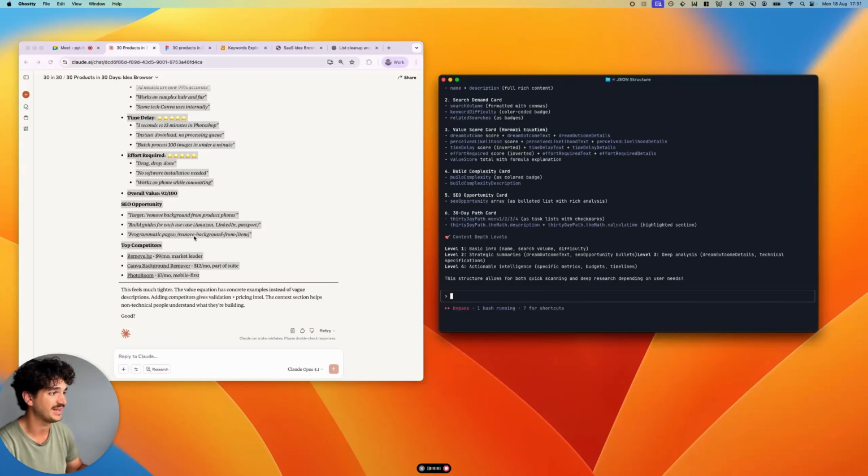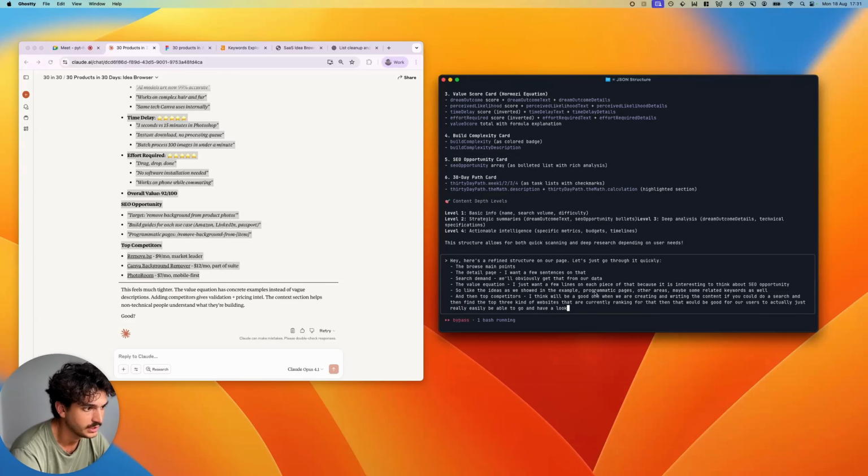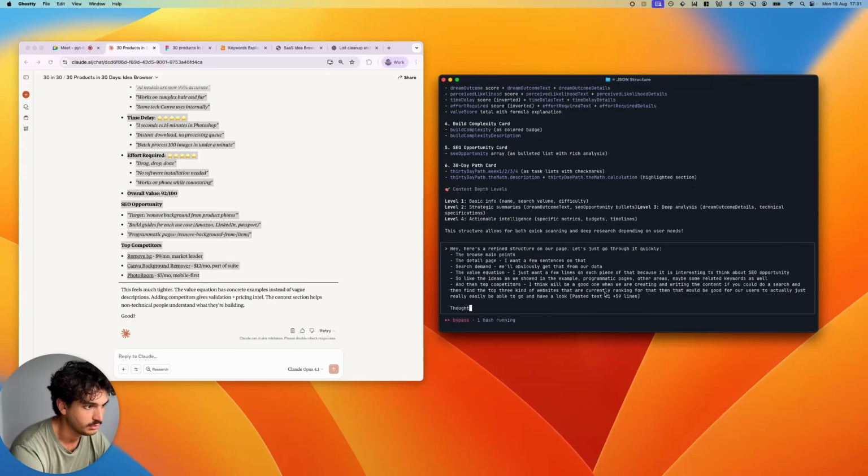And then top competitors, I think will be a good one. When we are creating and writing the content, if you could do a search and then find the top 3 websites that are currently ranking for that, then that would be good for our users to really easily be able to go and have a look. So put that in, and then we'll paste in that, and we'll say thoughts.